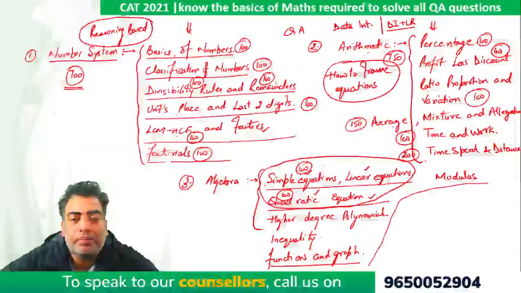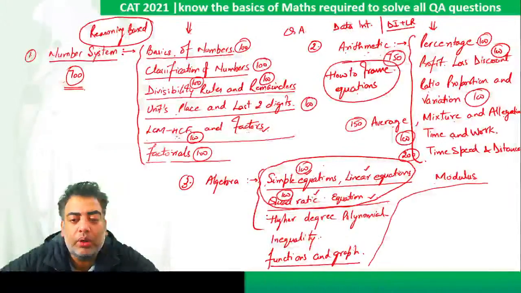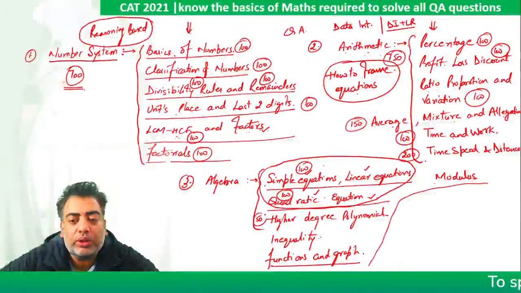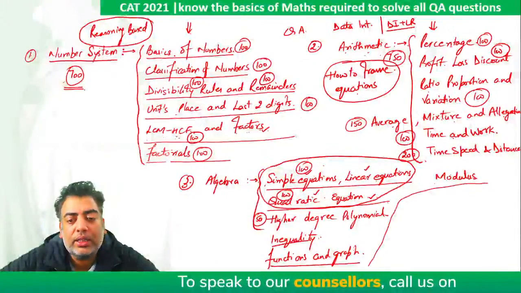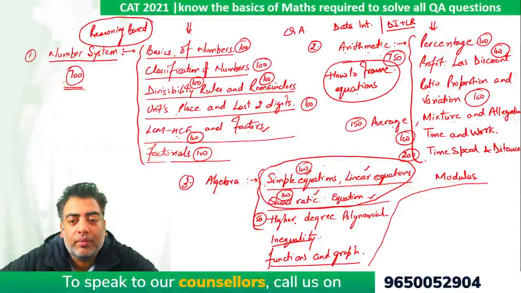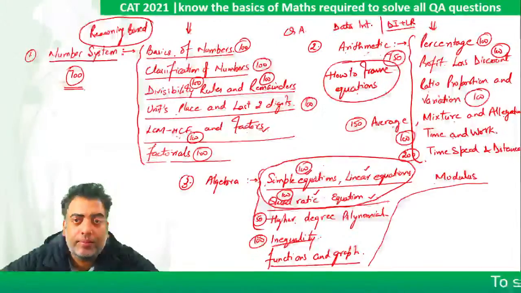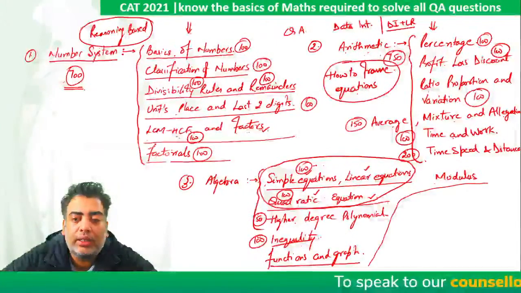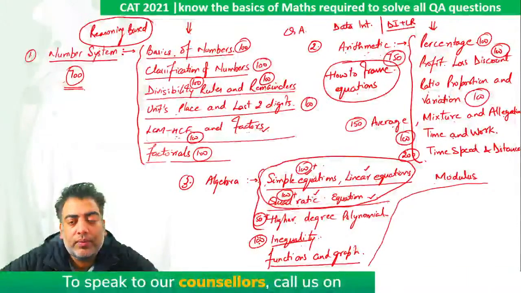You will not find more than these are required. When it comes to high degree polynomials, somewhere around 50 questions are sufficient. Inequality is just a concept and it is the extension of your simple quadratic or high degree polynomial. So if you solve around 100 odd questions of this, everything will be covered. Which means you are solving 100 plus questions here, 100 plus here, and 50 plus questions here.